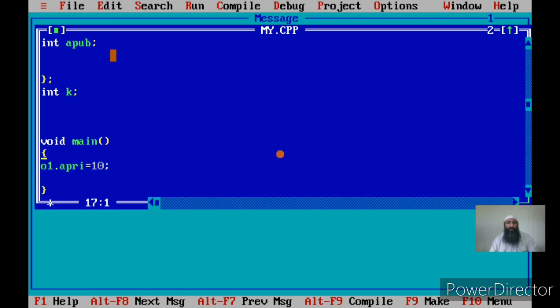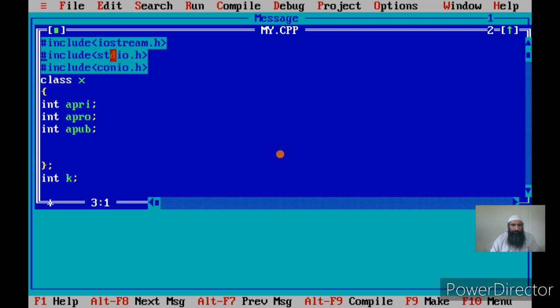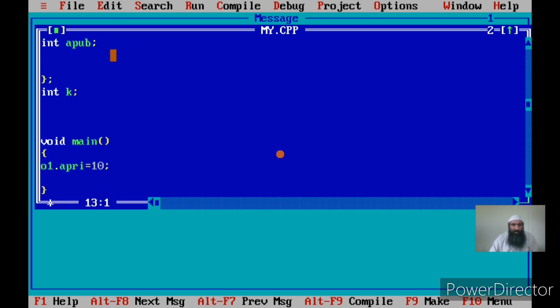If I create a second object, say here, I can create a second object. Sorry, I have deleted an important statement here. I can create X of O1 comma O2. Now I have created two objects. Now how do I access the A prime of O2? It will have a separate name, O2 dot A prime.